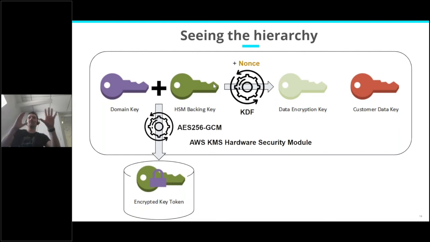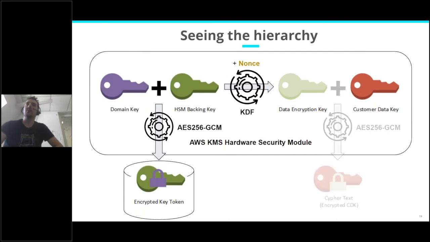And with the HSM backing key and this nonce, the HSM will perform a key derivation function, and this key derivation function will give you a data encryption key. Obviously, if you use the same HSM backing key and the same nonce, you can use the key derivation function multiple times, and it will always give you the same data encryption key.